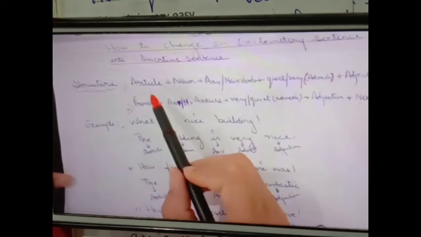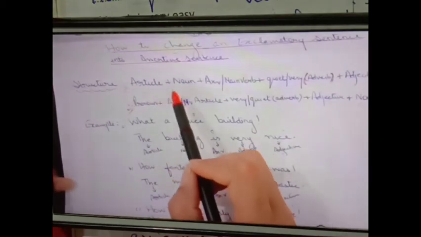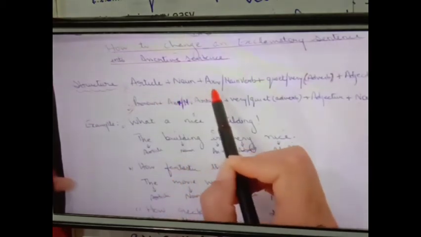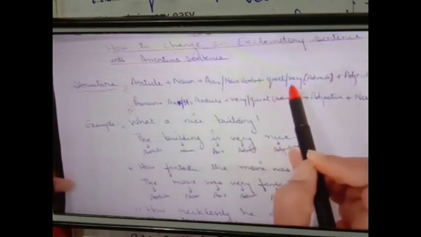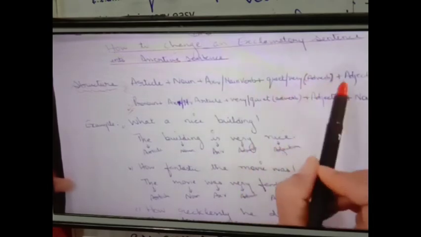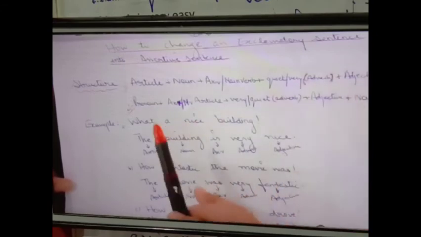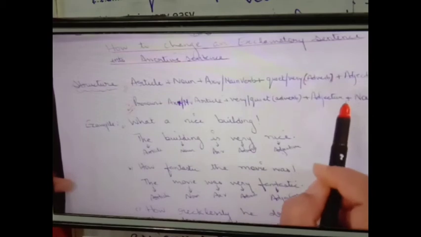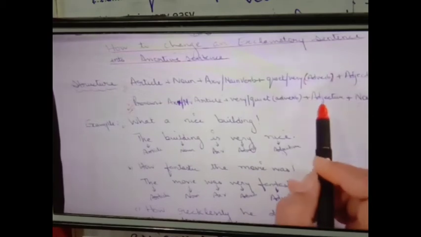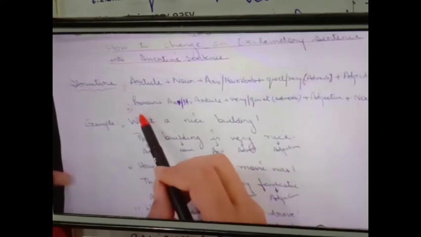The first structure is article plus noun plus auxiliary verb or main verb, then quite or very, any one adverb, and then adjective. If a pronoun is mentioned in a sentence, a noun is also there. Sometimes the noun may be missing, no need to worry. But if a pronoun is mentioned in a sentence, you will start with the pronoun.